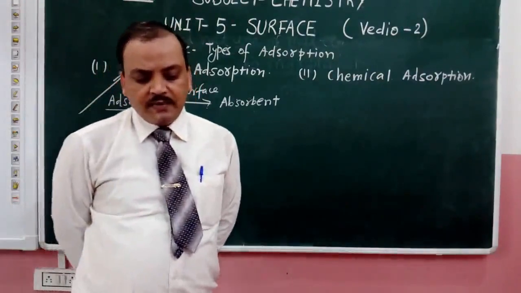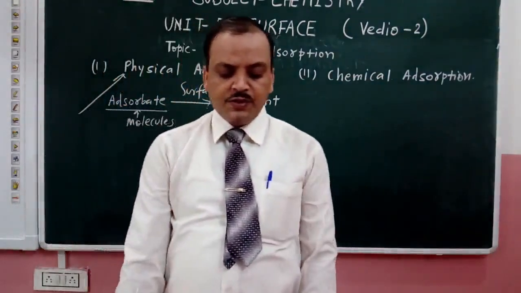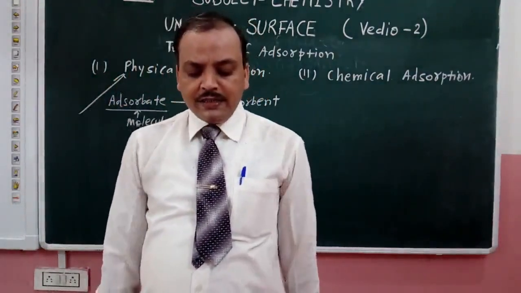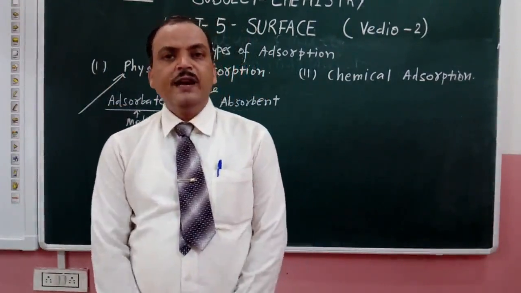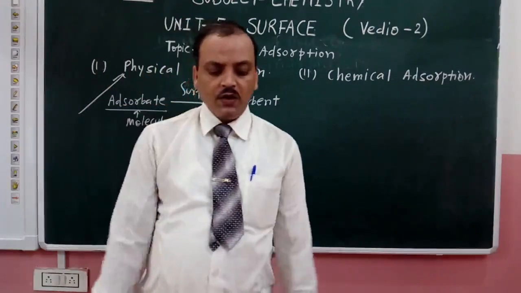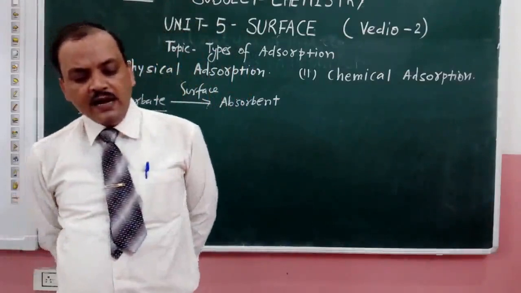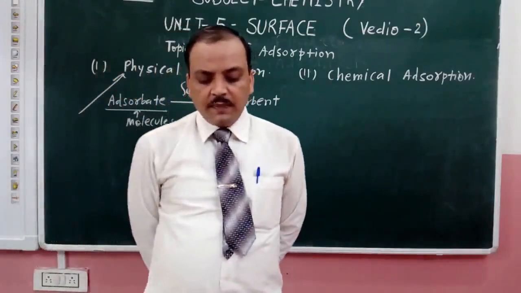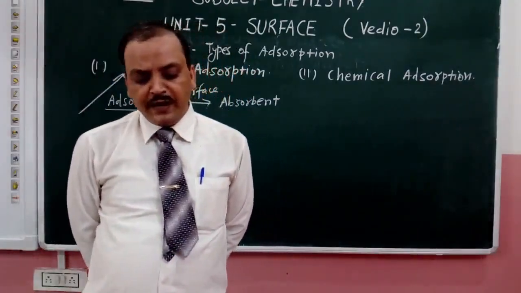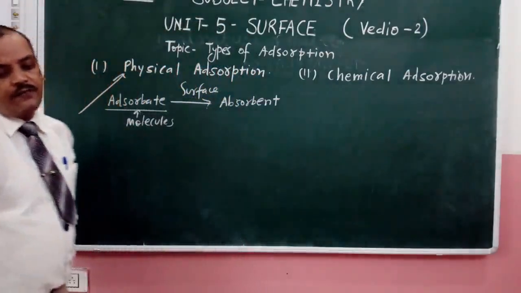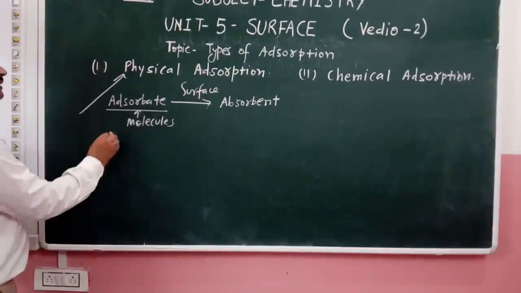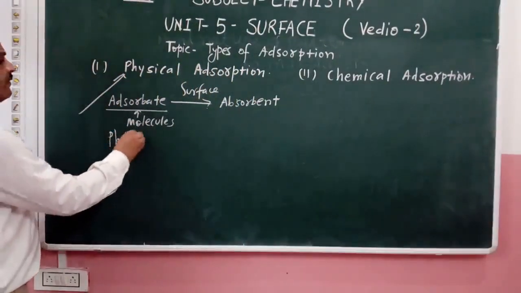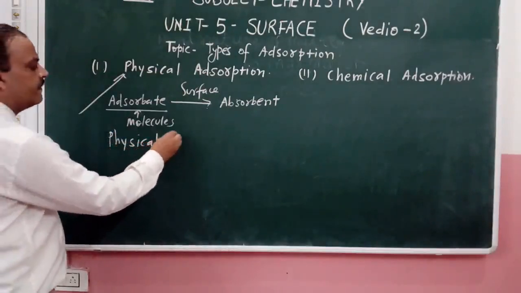What are the basic properties of physical adsorption? When particles of adsorbate are held to the surface of the adsorbent by physical forces.